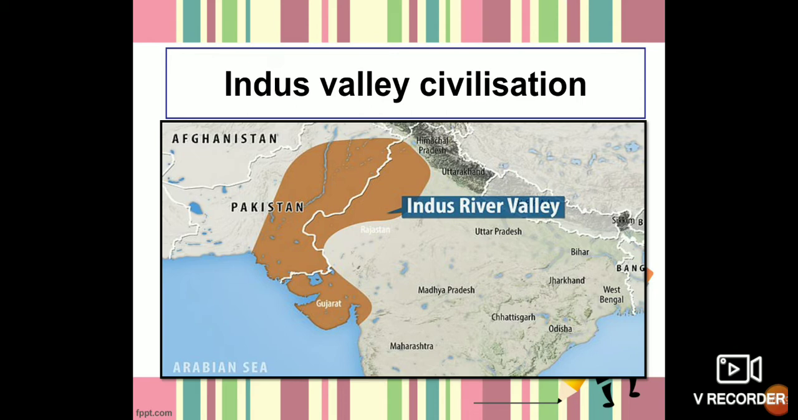The Indus Valley civilization, or the Harappan civilization, flourished approximately between 2500 BC and 1500 BC. It extends from Balochistan in the west to Uttar Pradesh in the east and from Jammu and Kashmir in the north to Gujarat in the south. Mohenjo-daro and Harappa are the largest sites of this civilization.